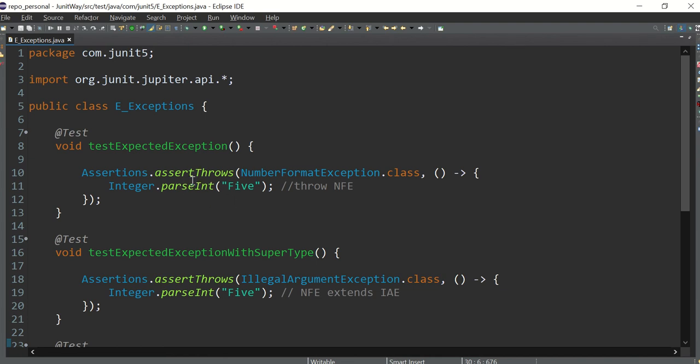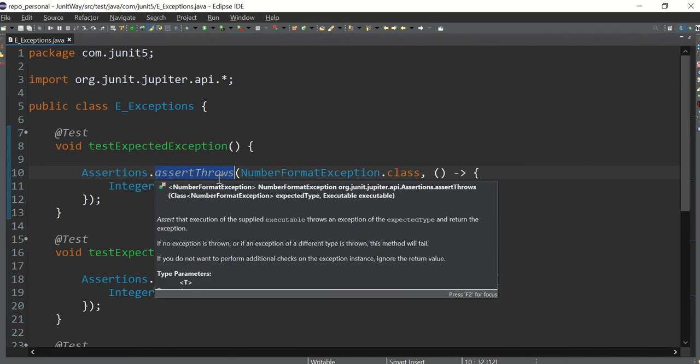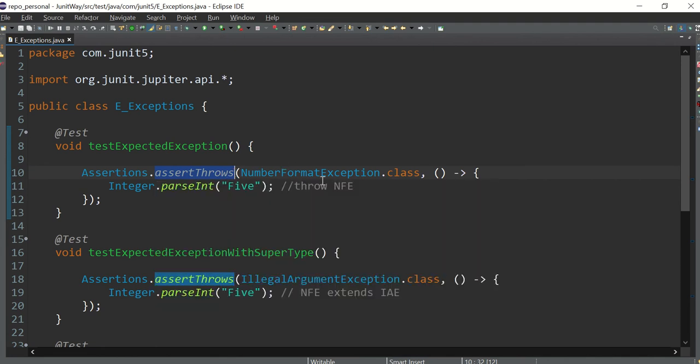Here I am saying assertThrows. So basically, I am putting an assertion that whatever code is written, this particular code should throw some exception. And what exception?